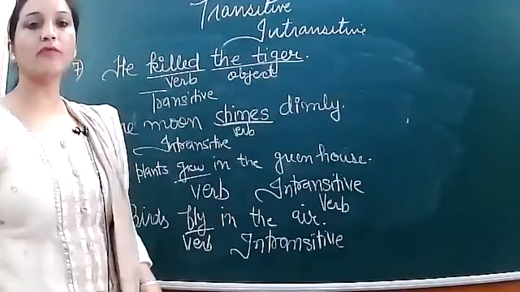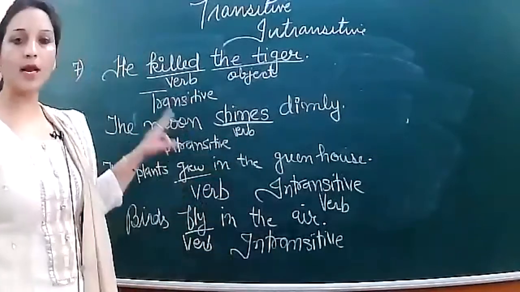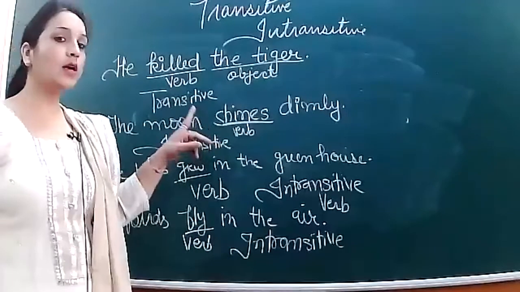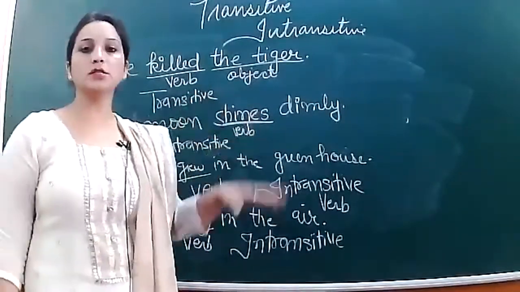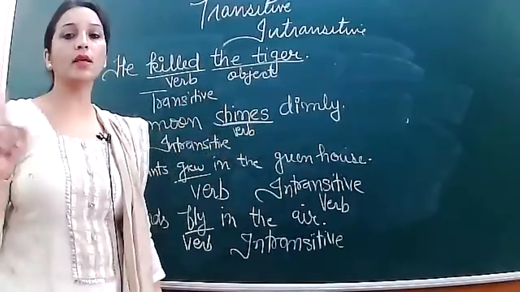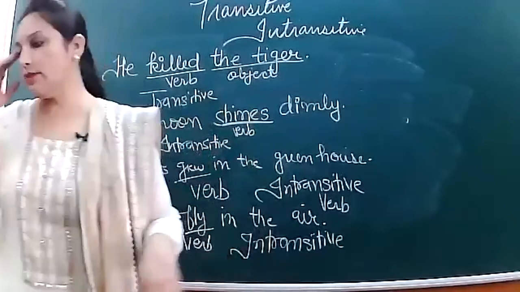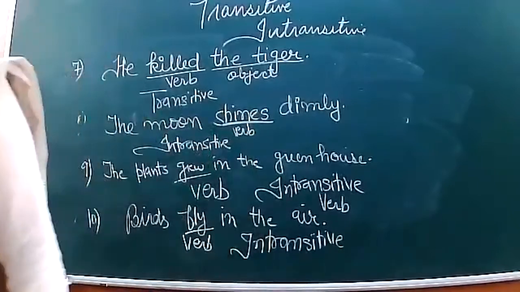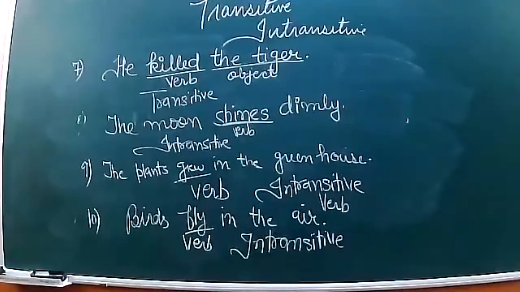When these conditions are fulfilled, it will be in the category of transitive. When no object is given, the verb is not passing to any object, and it is not giving the answer of the what question, then it will be an intransitive verb. So you can check your answers on page number 77 from the book.